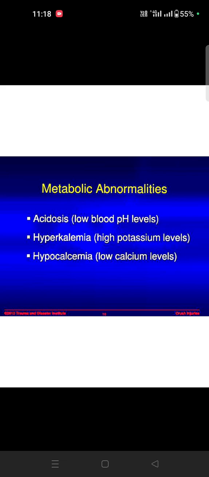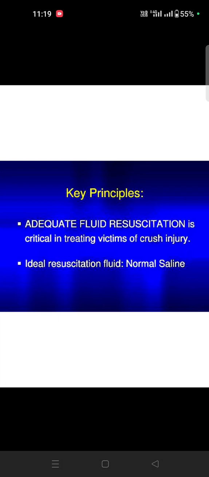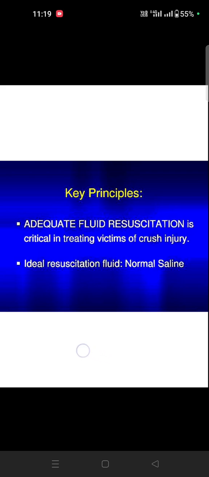This is the pathophysiology. Metabolic abnormalities means acidosis, which is low pH. Hyperkalemia means high potassium. Hypocalcemia means low calcium level. So these are the metabolic changes. Definitive management of crush is mainly restriction of fluid. For hypovolemic shock, we can use only normal saline.